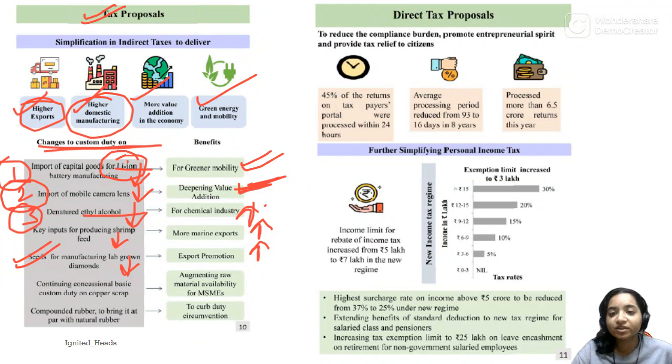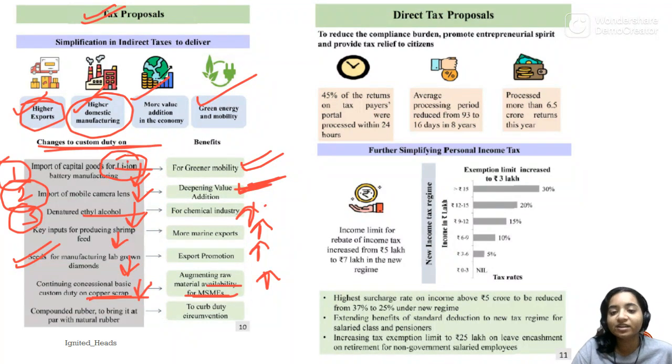Next is continuing concessional basic custom duty on copper scrap. Now we should be aware that India is a copper deficient country and copper is very important for our electrical industries. So we get our copper from copper scrap. So custom duty on copper scrap will be decreased so that the raw material availability for MSME increases.